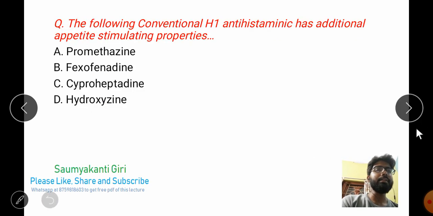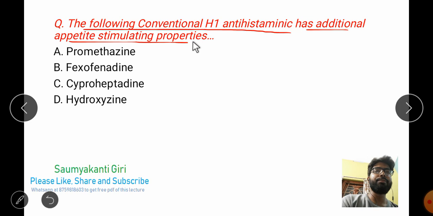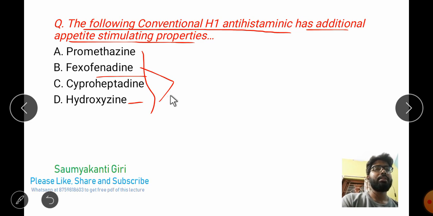Next, the second question: which of the following conventional H1 antihistaminics has additional appetite stimulating properties? Here four options are there. Among them, hydroxyzine is related to cetirizine, and fexofenadine. These two are second generation antihistaminics. The left options are promethazine and cyproheptadine. These two are conventional H1 antihistaminics.